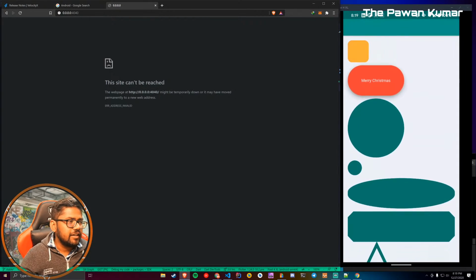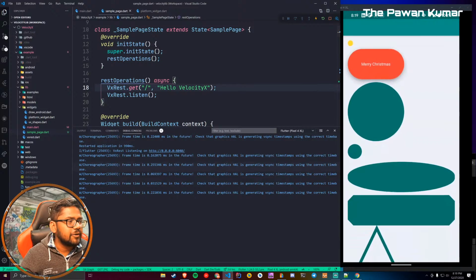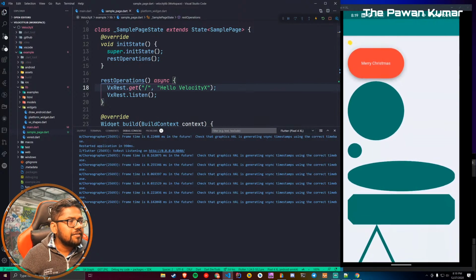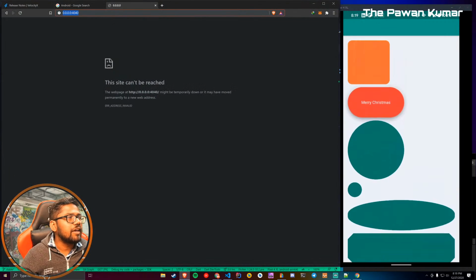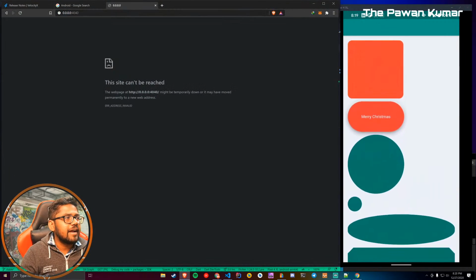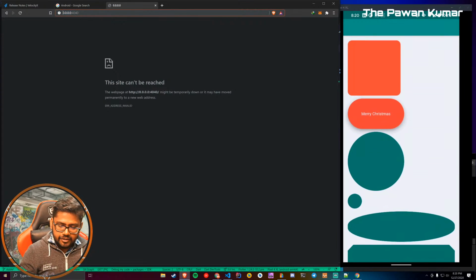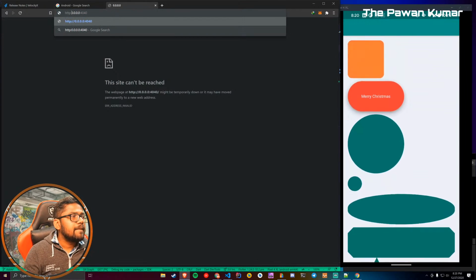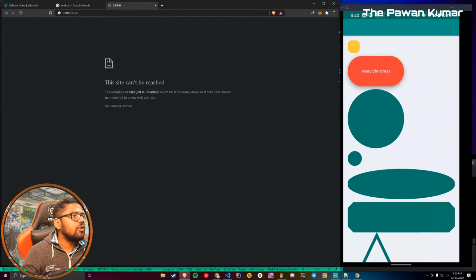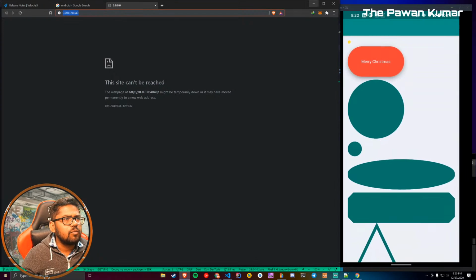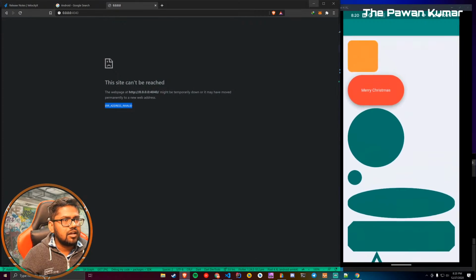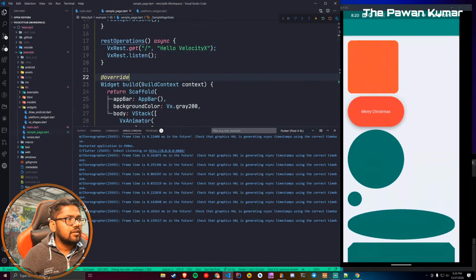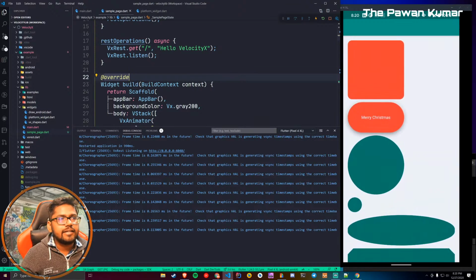Why is it not working? Let's check it out. What went wrong? Okay, we didn't add the slash here. We have to use slash. Oh, it's still not working. You can use localhost as well. It should have worked. Why is it not working? Address invalid. That's interesting, guys. Why it is not working, I'll tell you.